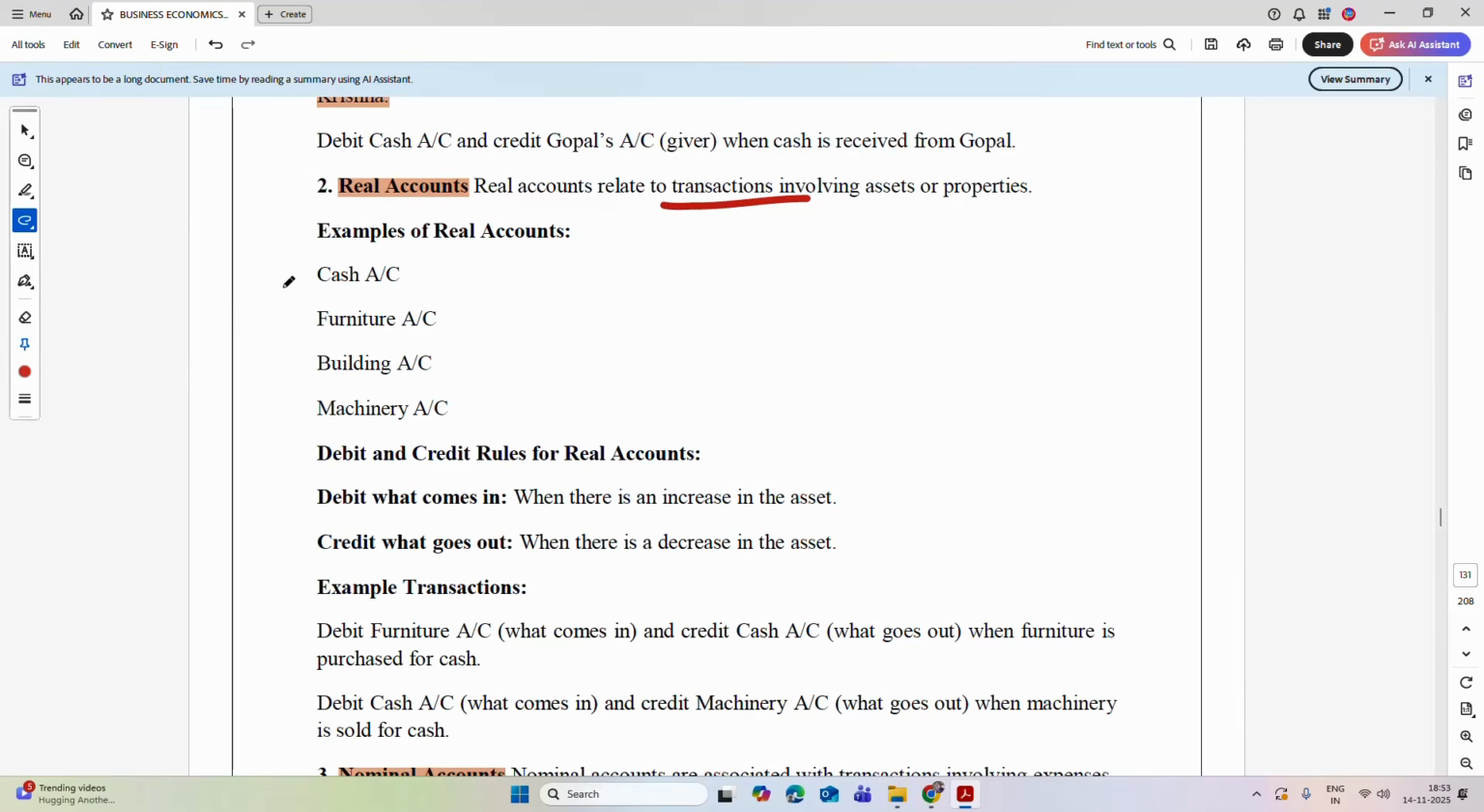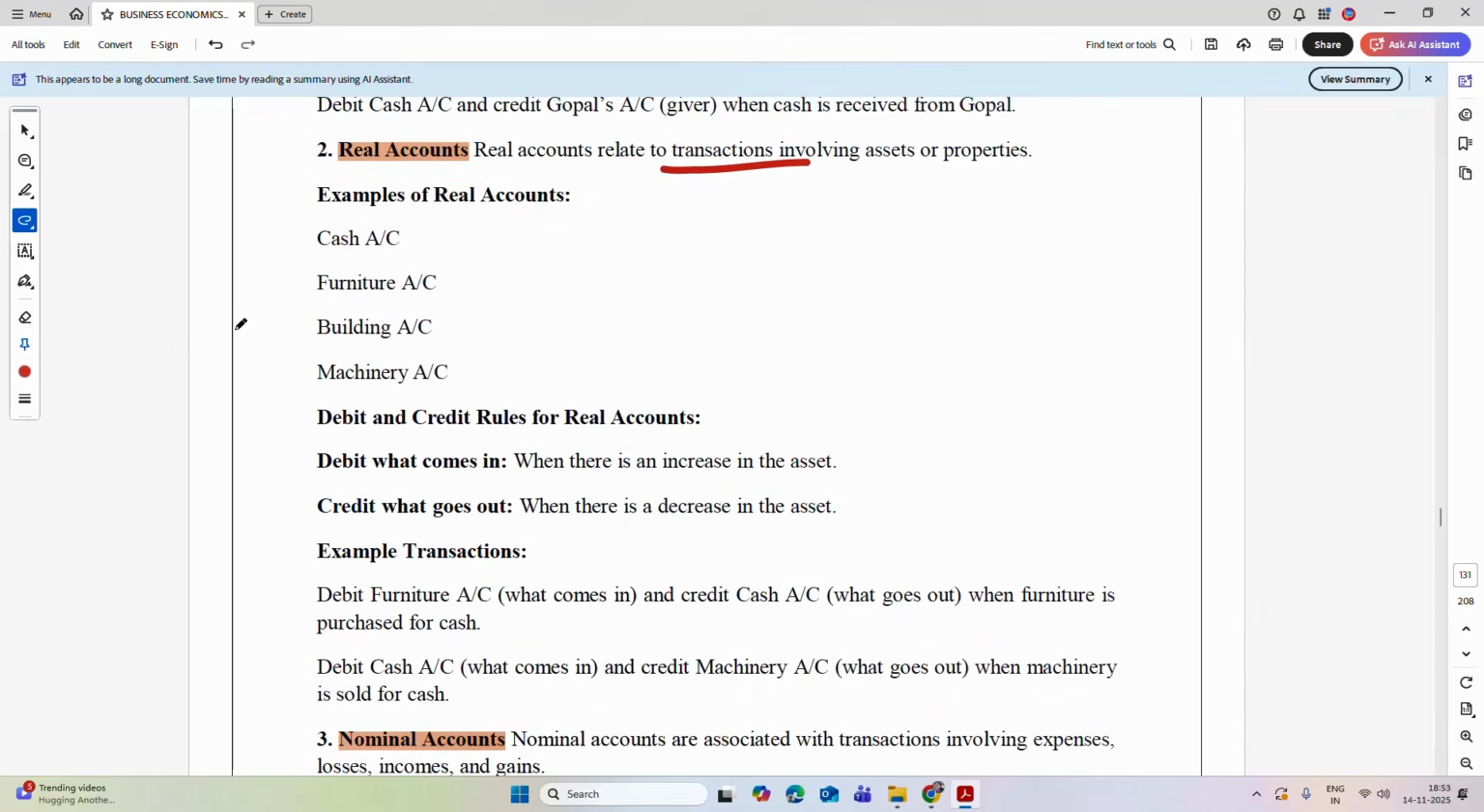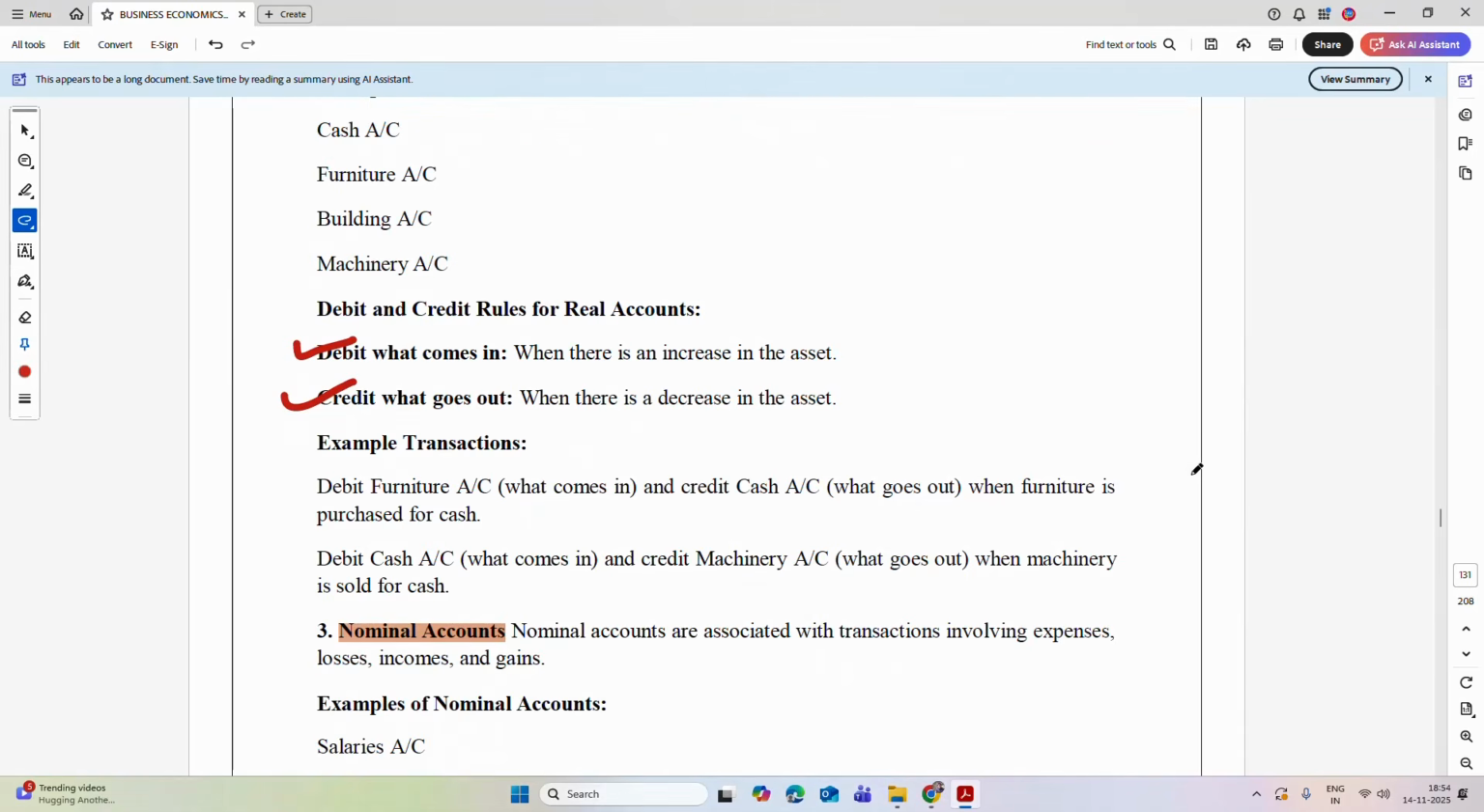Now, in case of these real accounts, debit what comes in and credit what goes out. That's why whenever there is an increase in any asset, it has to be debited, and whenever there is a decrease in the asset, it has to be credited. For example, if furniture is purchased for cash, then in which asset is there an increase? Furniture is increased. That's why debit the furniture account, and furniture is purchased against cash, so the cash account is credited.